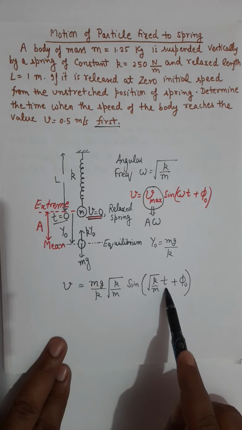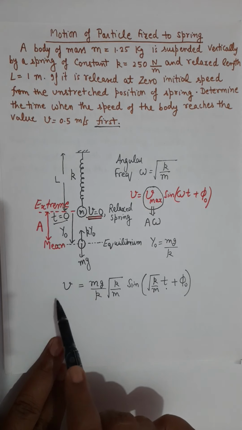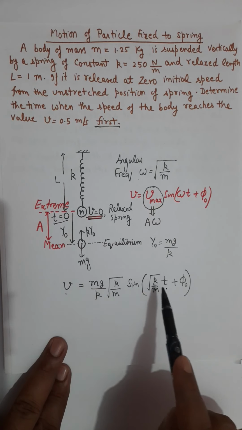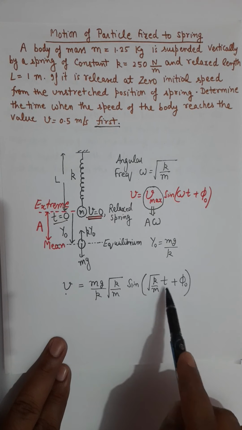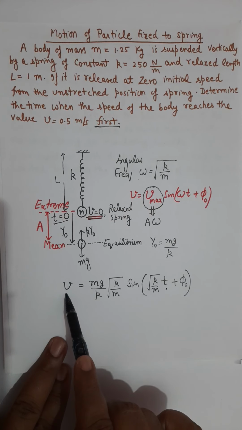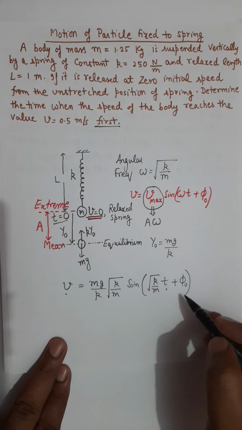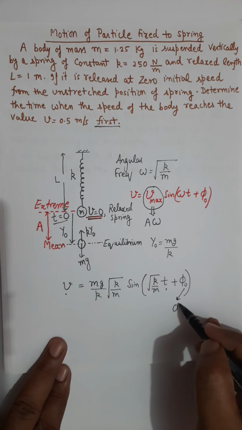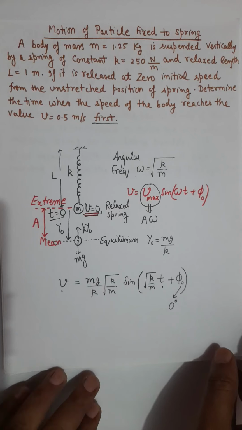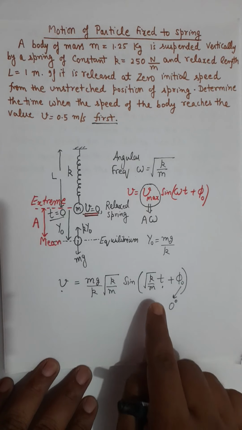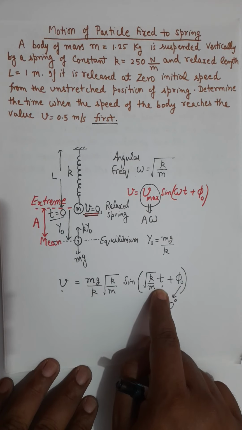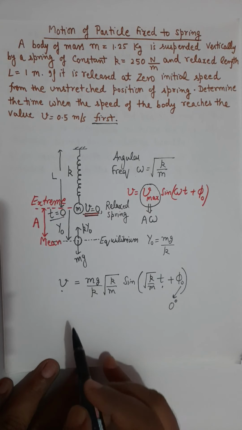If I put t equals 0, I should get v equals 0. So the only possible solution for phi naught is 0 degrees. Otherwise, putting t equals 0 will not give you v equals 0.